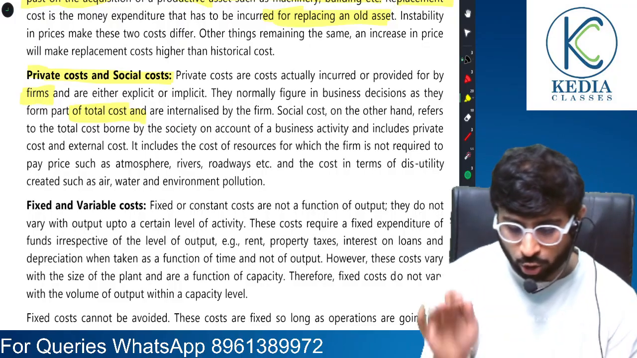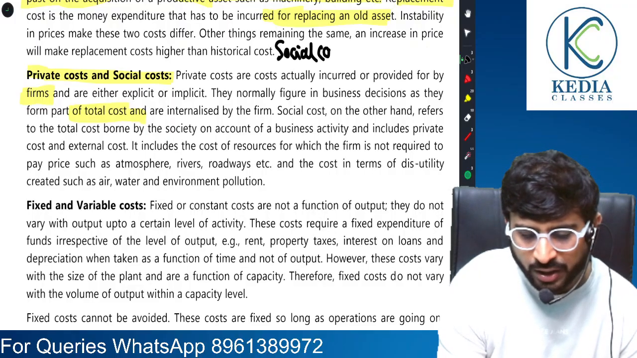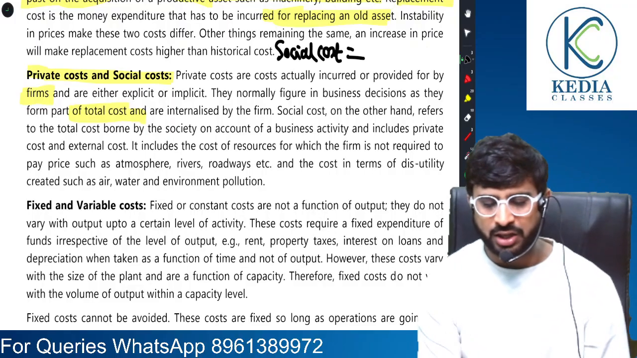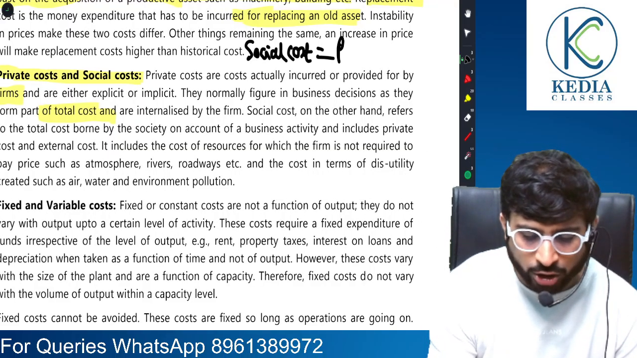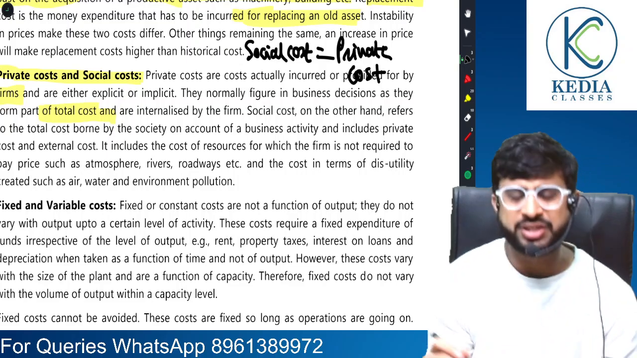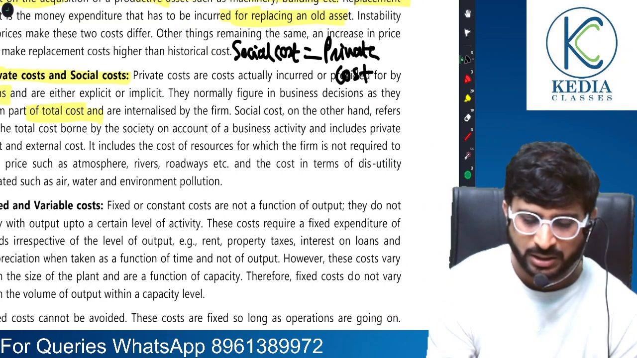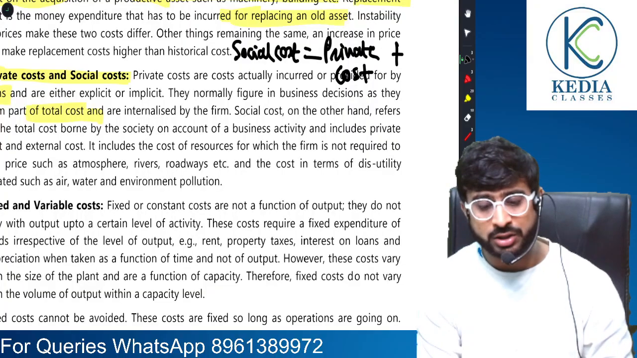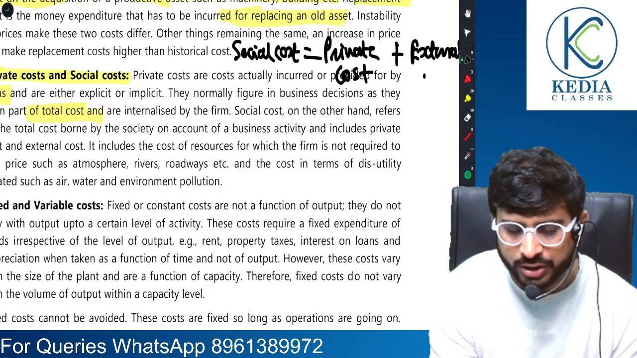But what is social cost? Let me give you a formula. Pay attention everyone: social cost is equal to private cost, the cost that the firms have to bear, which is explicit and implicit cost, plus external cost. Sir, now what is external cost?